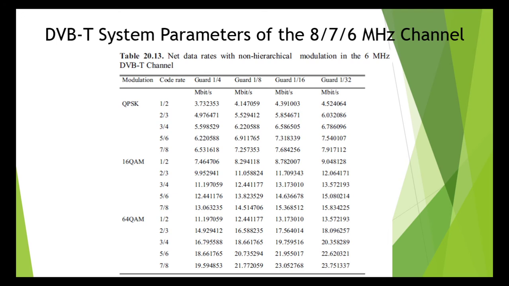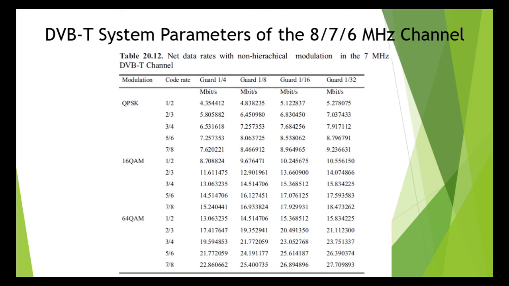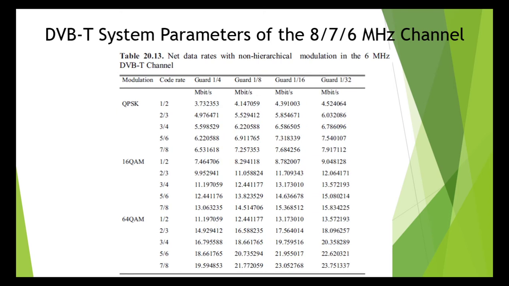The net data rate in DVB-T varies between about 4 and 31 megabits per second in dependence on the transmission parameters and channel bandwidth used. In the 7 megahertz and 6 megahertz channels, the available data rates are lower by a factor of 7 by 8 or 6 by 8 respectively in comparison with the 8 megahertz channel.